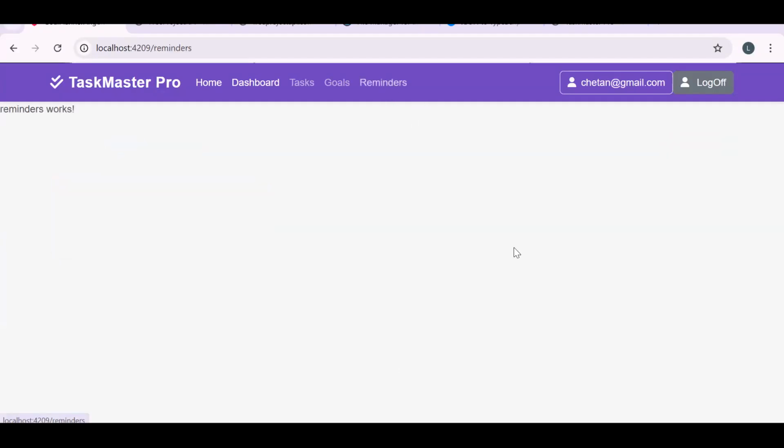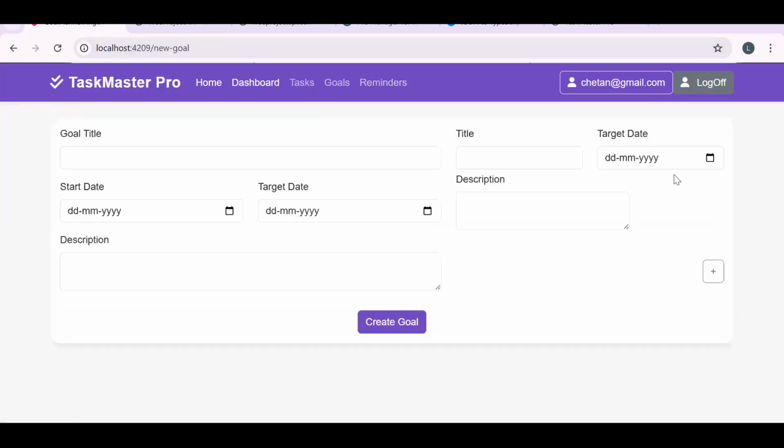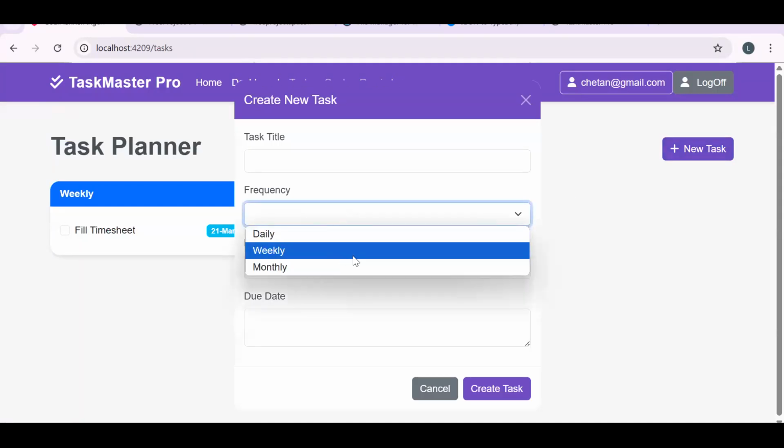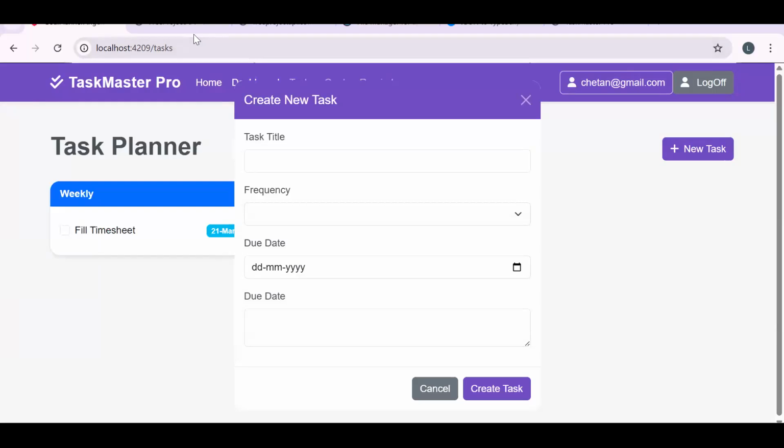Now the remaining part is reminder. As I said, task is something different and reminder is something different, right? Because when we create the task, we have this frequency field. Because of this frequency, I'm going to get so much data on the dashboard. You remember we had a dashboard. There we can show weekly, and this field is very important because of this I can show the reports and everything.